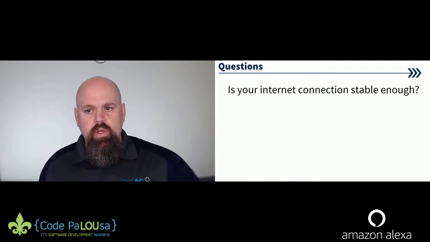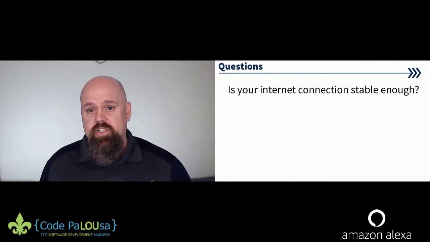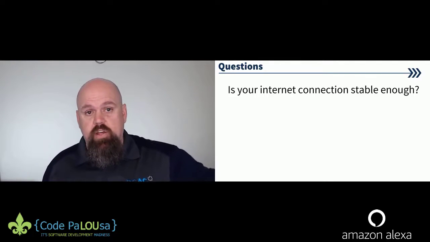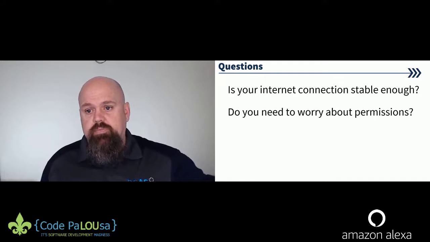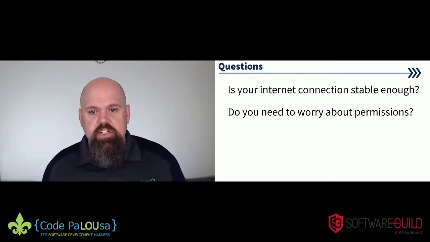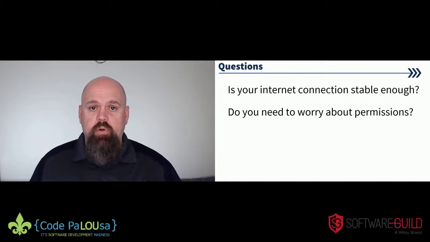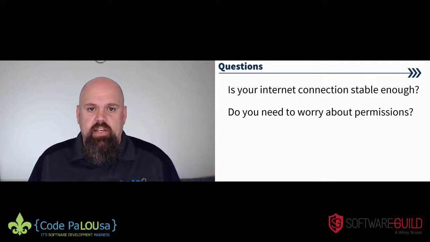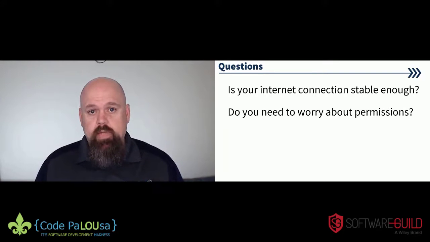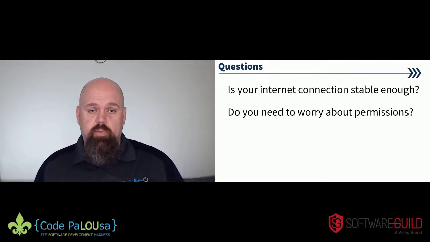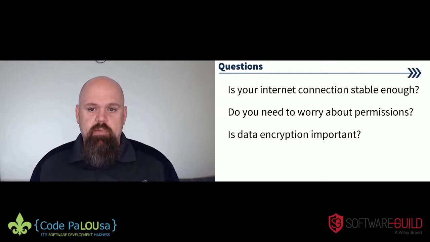Okay. So is your internet connection stable enough is a great question. If that's not your department, go find out who it is. Go ask your networking team, do we have everything cool? Have we done testing? All that stuff. Do you need to worry about permissions? This should absolutely be yes. As data professionals or whatever your job role is, understanding permissions should be important. So this should be an emphatic yes. We need to double check permissions when we get there. But yes, we should worry about permissions.